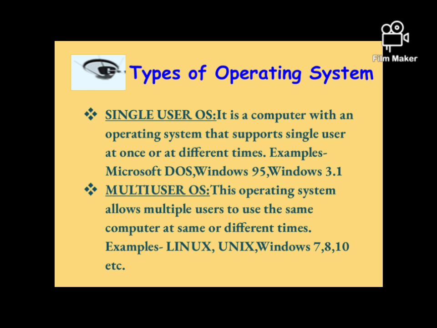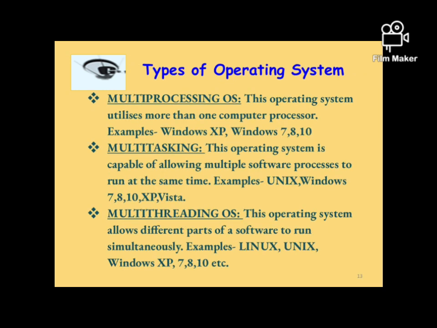The single user operating system and the multi-user operating system are specially designed for users that work at an individual institution or organization or at their own particular places. So, these are the operating systems that are used by individuals or groups of people. Other types of operating systems are multiprocessing, multitasking, and multi-threading.